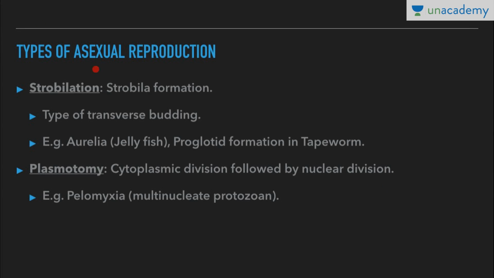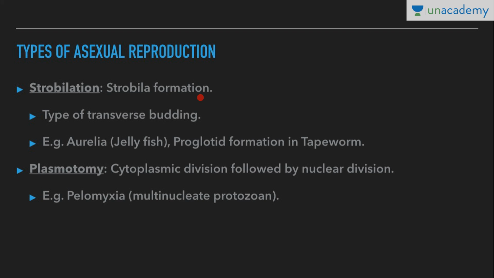Types of asexual reproduction. In our previous lesson on asexual reproduction, we have already dealt with fission. That is also a type of asexual reproduction. Now, continuing with it, we have strobilation. In strobilation, strobila formation occurs. Now what happens in strobila?